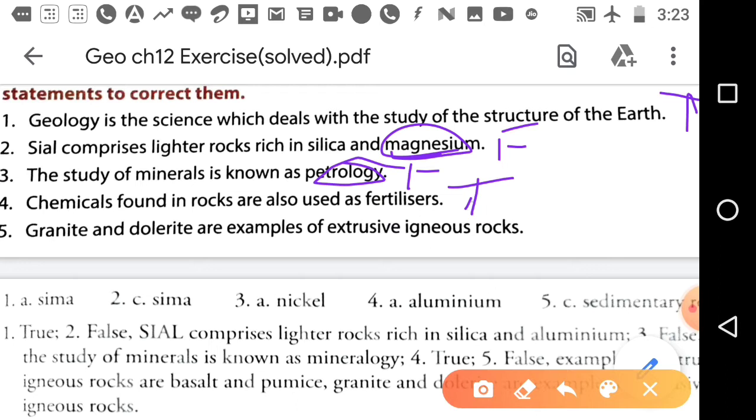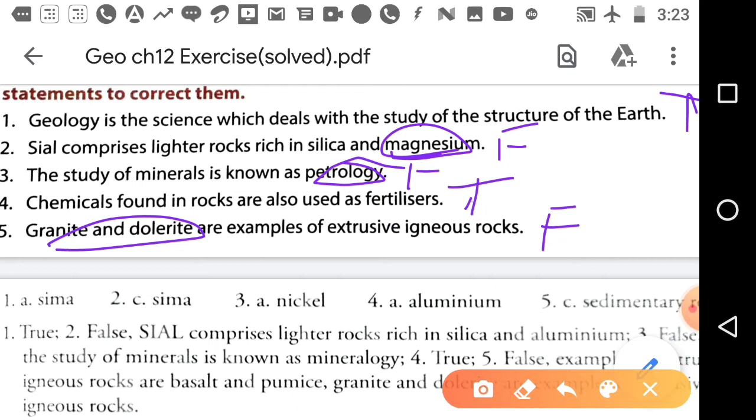Granite and dolerite are examples of extrusive igneous rocks. It is false. Basalt is an example of extrusive igneous rocks. Granite and dolerite are examples of intrusive igneous rocks.